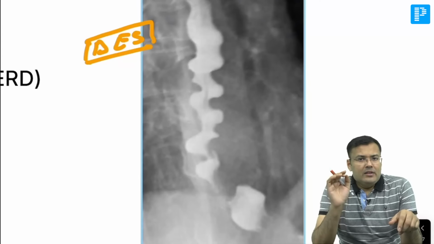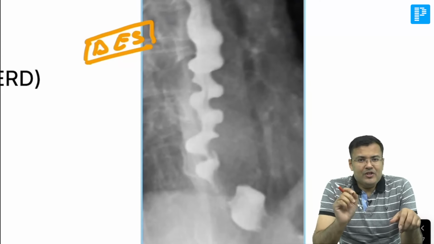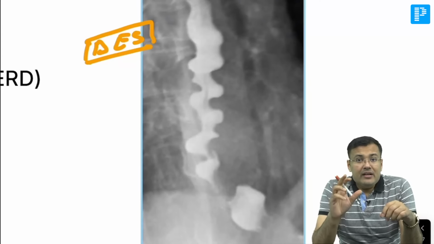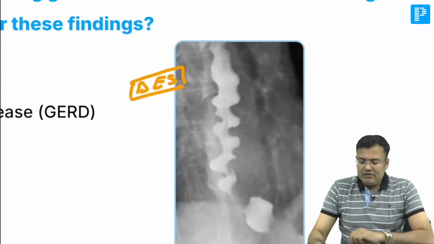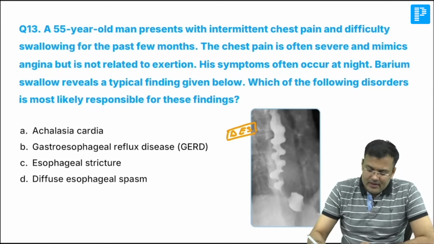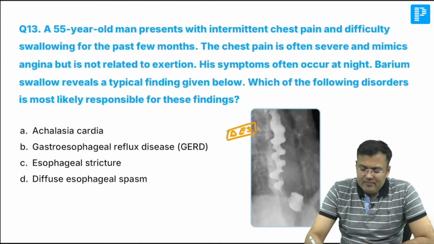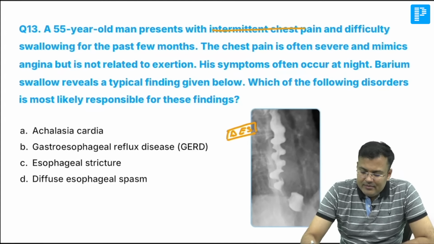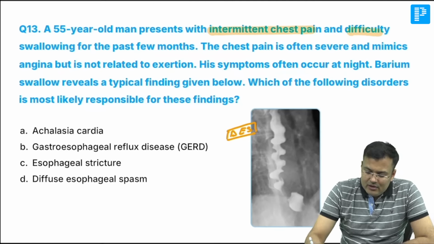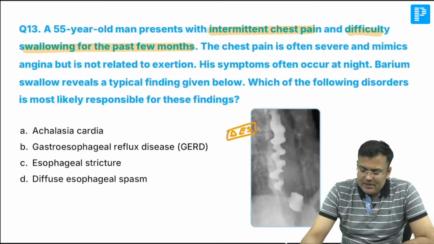But let me tell you, just by looking at the image, don't mark the answer. Read the question also. 55 years old man, there is intermittent chest pain and difficulty swallowing for the past 5 months.